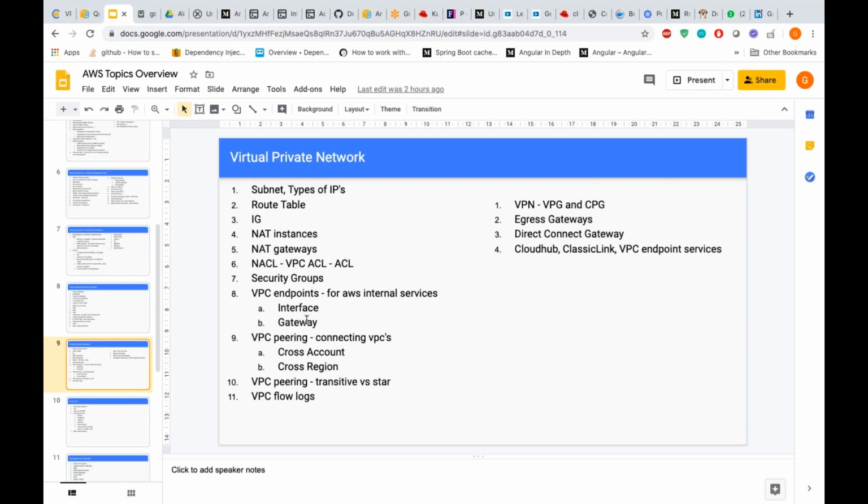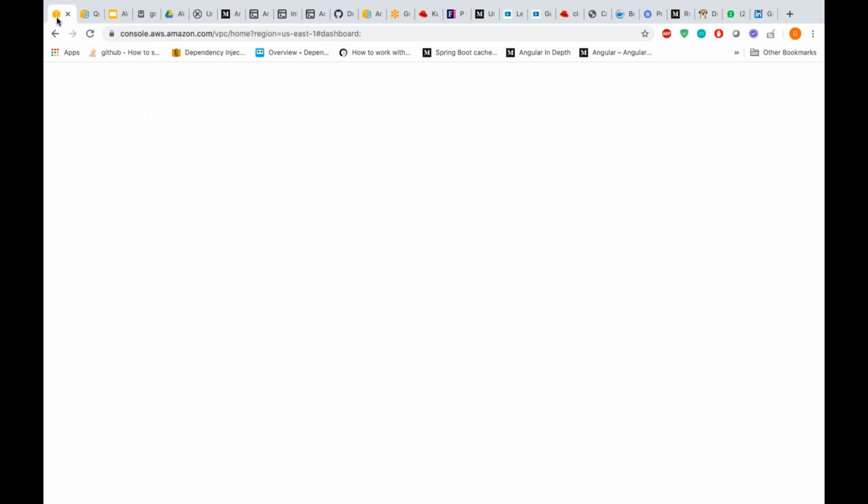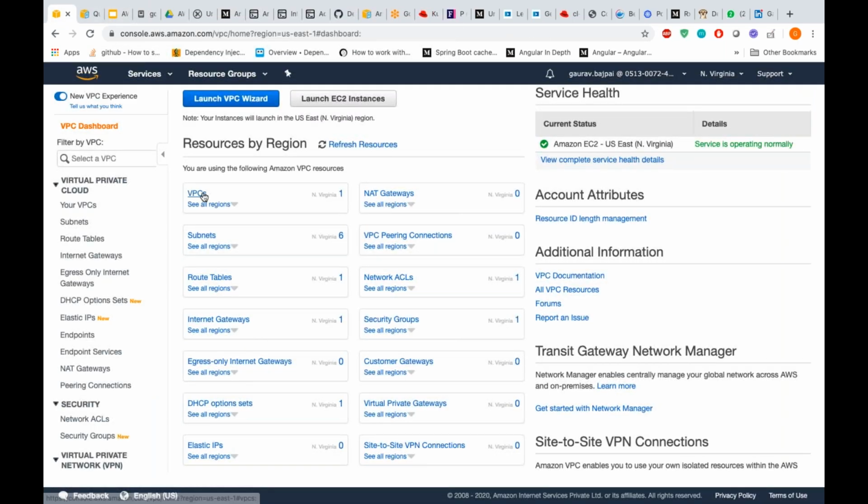So we are going to discuss VPC endpoints, VPC peering, types of VPC peering, and flow logs. This in turn will complete our discussion around VPCs.